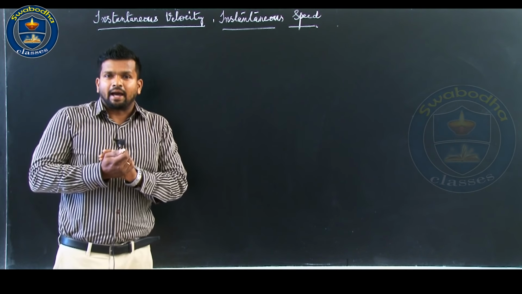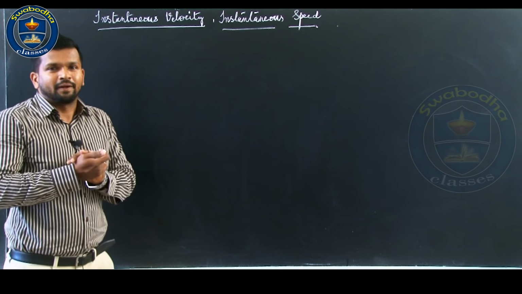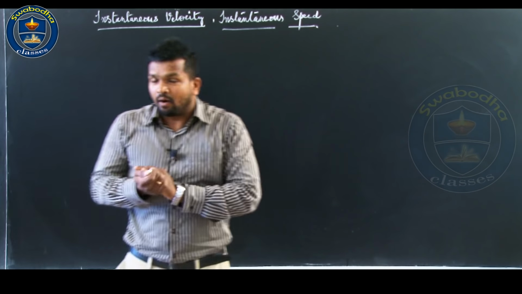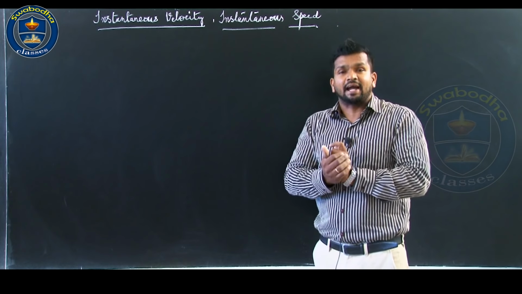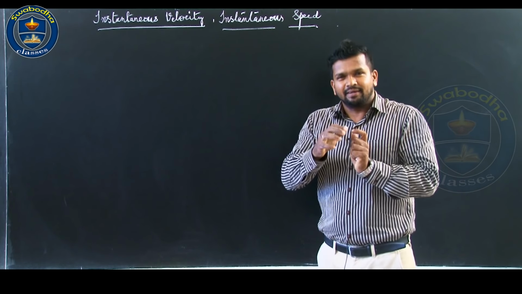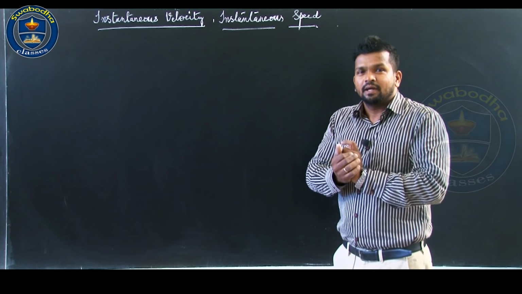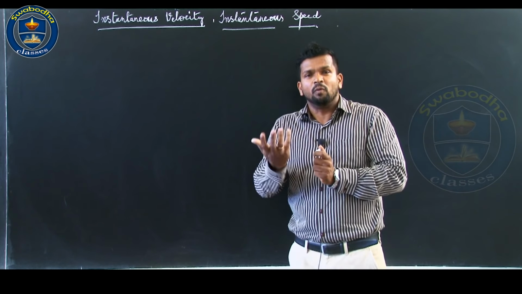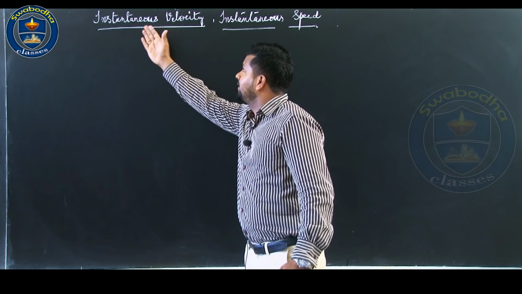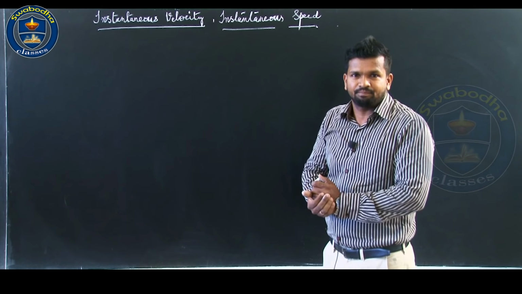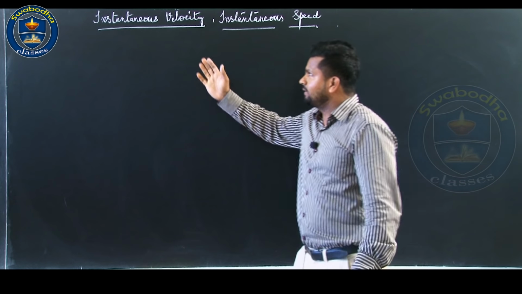The average velocity tells us how fast an object has been moving over a given time interval, but does not tell us how fast the body moves at different instants of time during that interval. So, that is the reason why we define instantaneous velocity. Let me repeat.